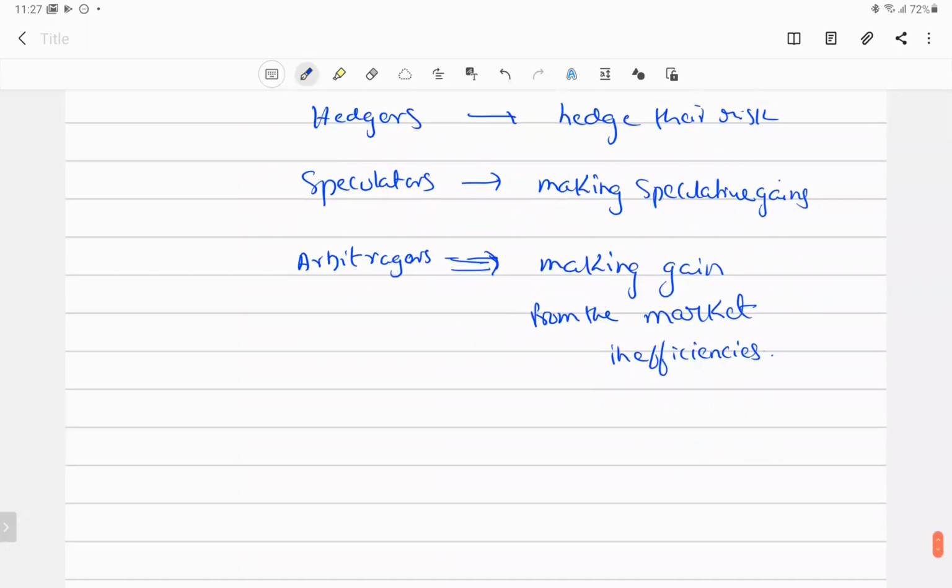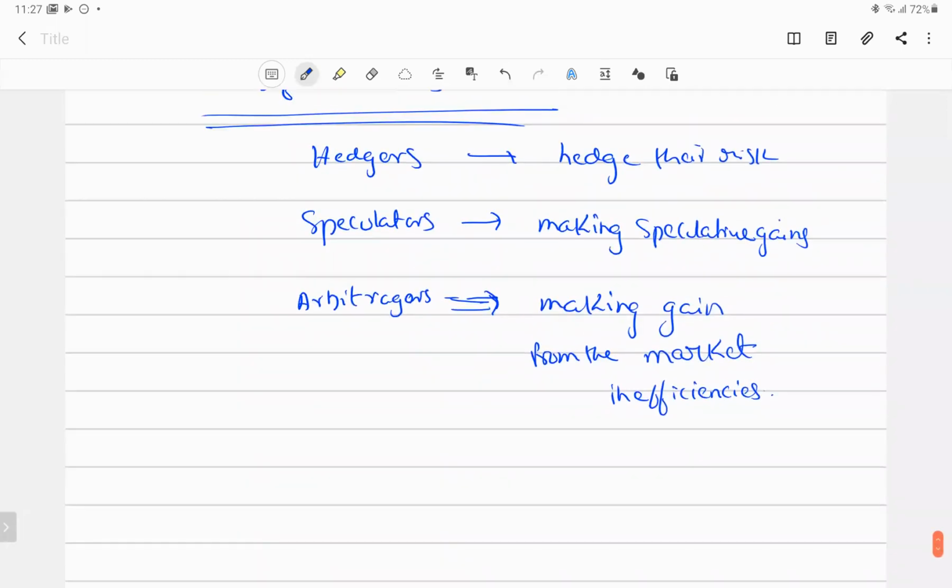Despite that, is a hedger some specialized person? No, even you are a single person. You are a financial manager. You could be the hedger, the speculator, or the arbitrageur. The role differs depending upon the transaction you are involved in. Don't assume that a hedger is some specialized person. No, you are the only person who can act as a hedger, a speculator, and an arbitrageur. It's up to you how you deal in the particular market.